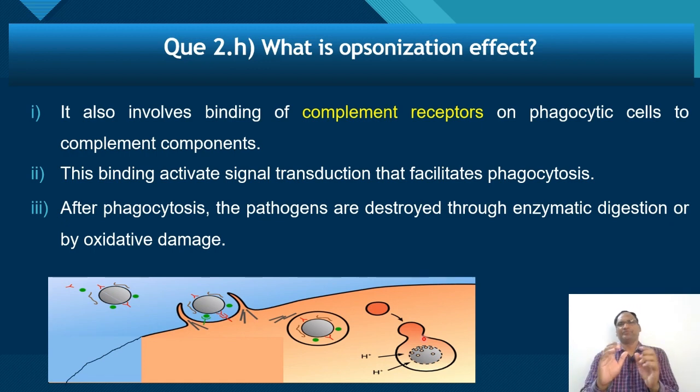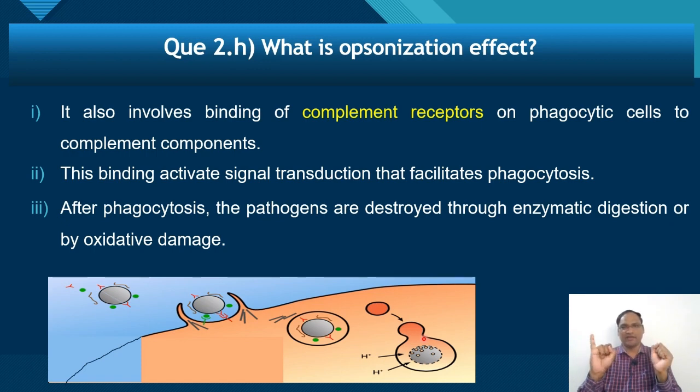So basically it is the marking of foreign antigen by opsonin. Once foreign antigens are marked by opsonins, they are going to be destroyed with the help of phagocytosis. Okay, this is the opsonization effect. So here you can write what is opsonization effect: marking of foreign antigen by opsonin.